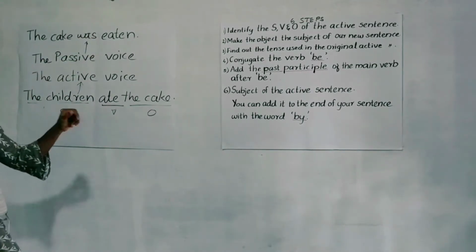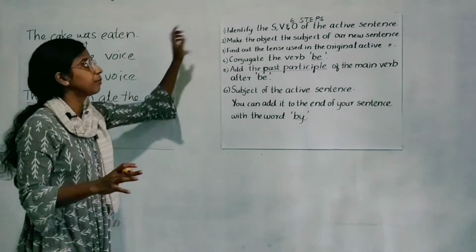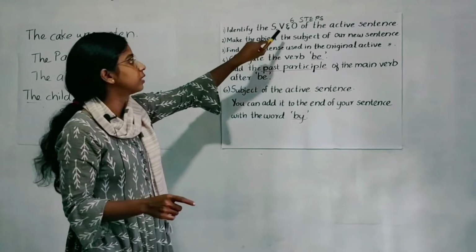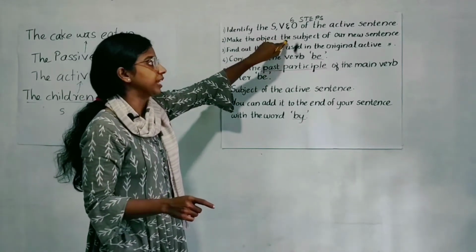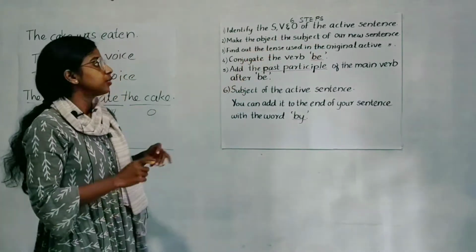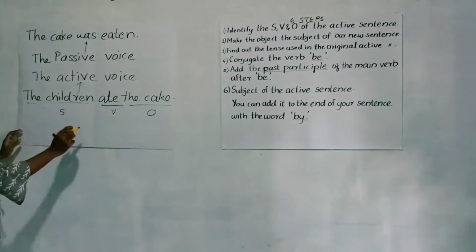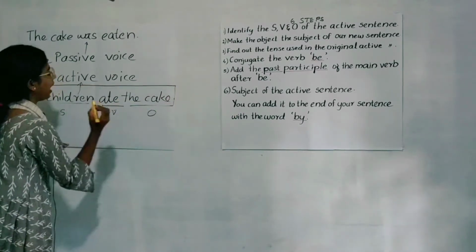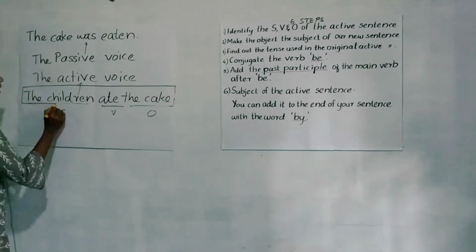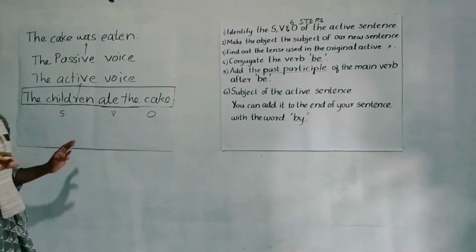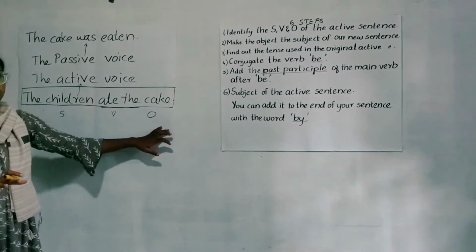Yes. So the first rule, the first step is identify the subject, verb and object of the active sentence. That is the first rule. So take our active sentence, and identify the subject, verb and object of the active sentence.